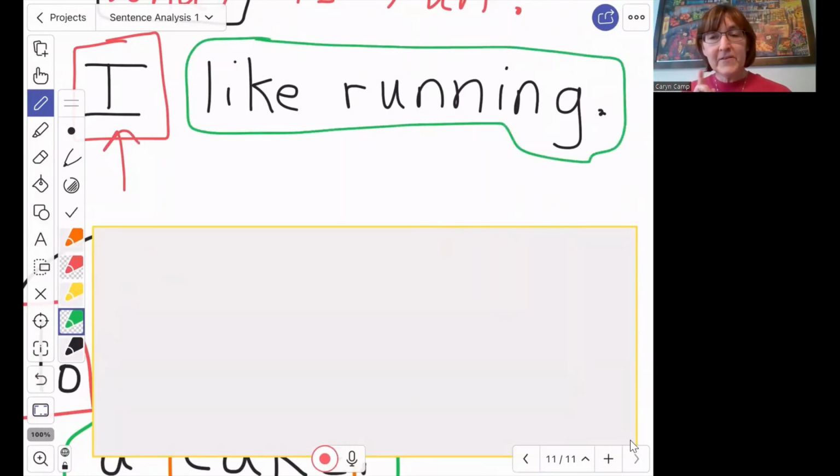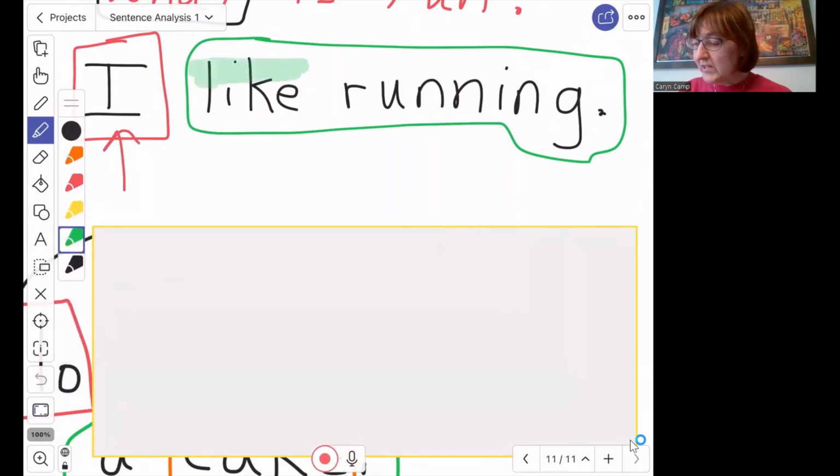Now, the first word in the predicate is usually the verb. And that's true. This sentence is about what I like. Okay, so like is my action. I'm talking about what I like. But this is tricky because you might look and say, oh, wait a minute, ing. That must be a verb, right? It's not in the red box, so it must be the verb. And if I said to you, what's the verb in this sentence? You might say, running. That's something you can do.